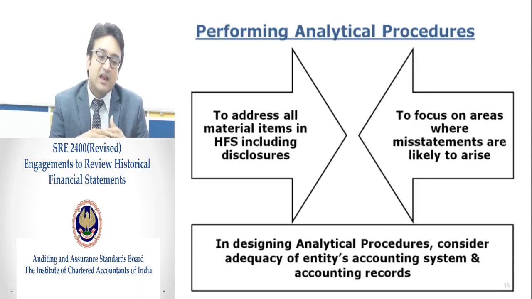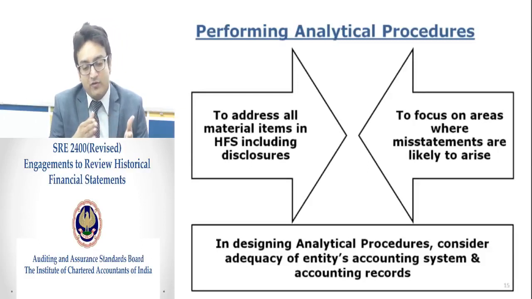And the analytical procedure should be performed not only for the financial numbers but also for the disclosures. So we see that performing analytical procedures consists of addressing all material items in historical financial statements including disclosures, and its focus should be on areas where misstatements are likely to arise.